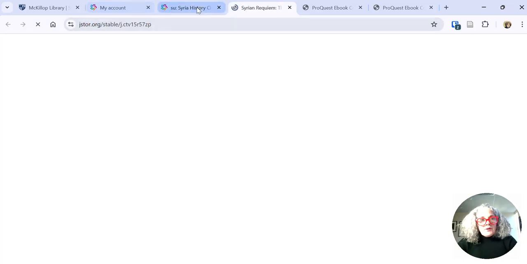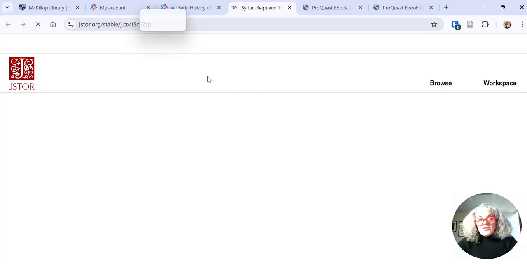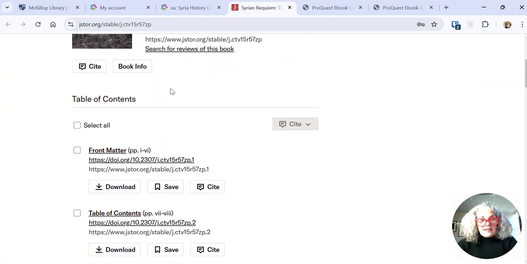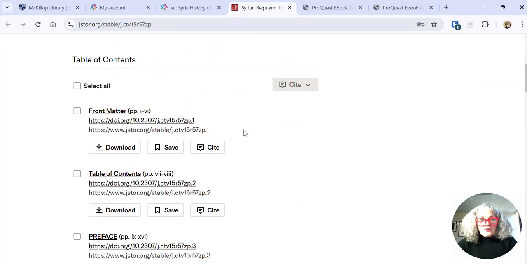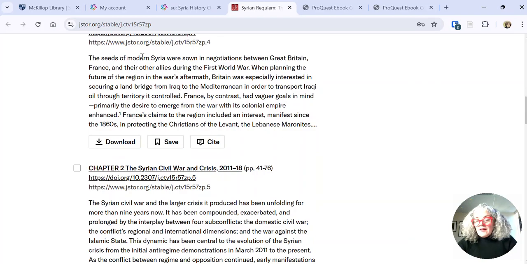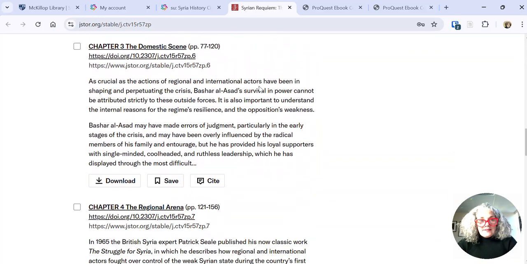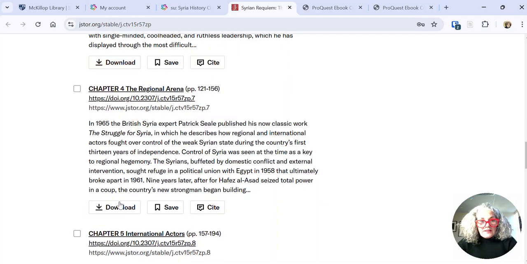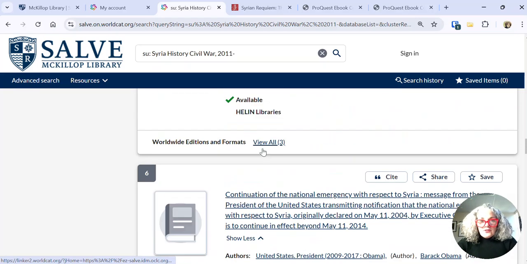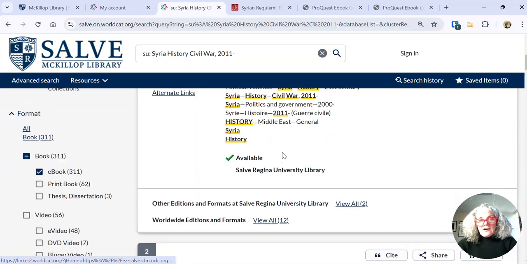a lot of ebooks in JSTOR, which is another database that is great for international relations. So you can see it looks different here, but we can do all the things we could before. You can see the chapters each have their own summaries, so you can see if they'll be useful, and you can download each chapter or cite. So you'll see that there's a lot of options in the catalog.